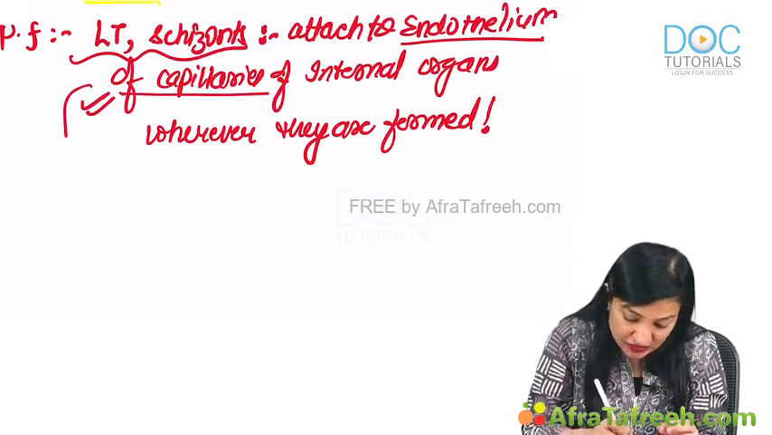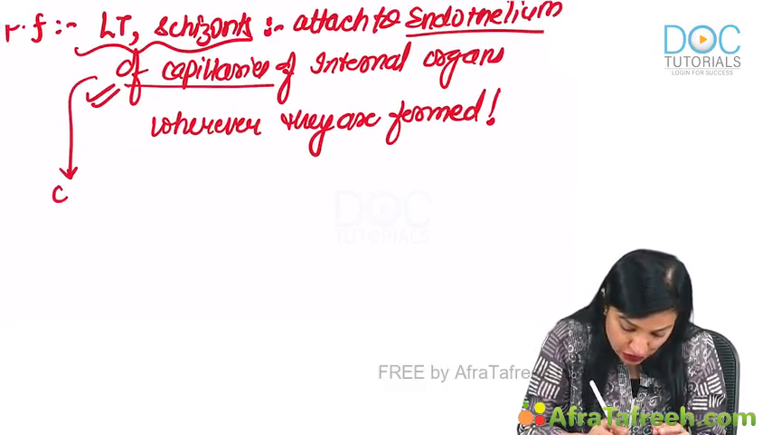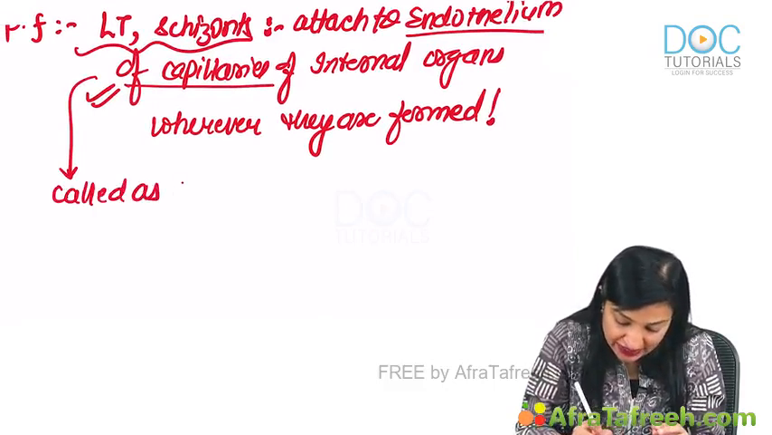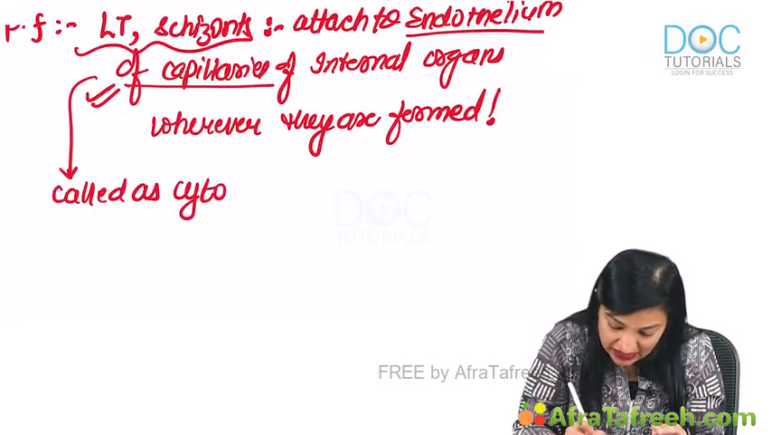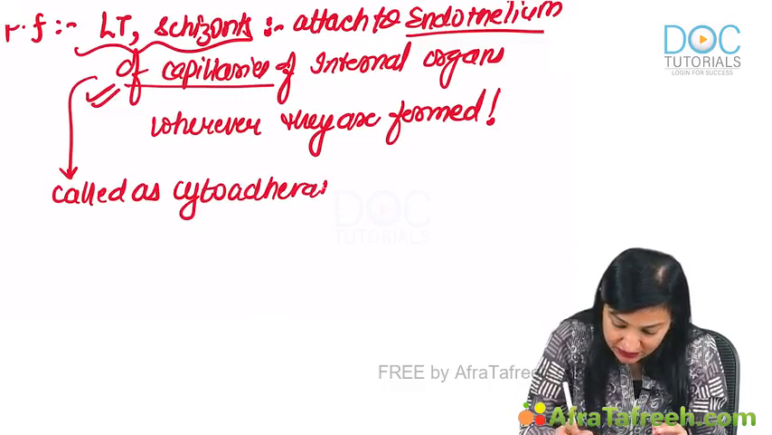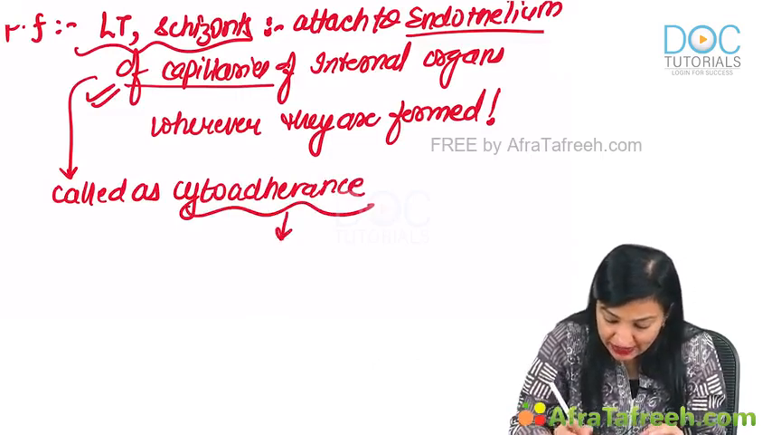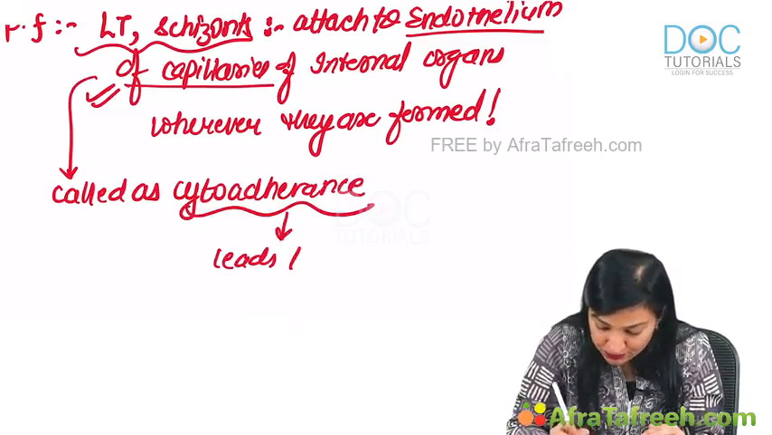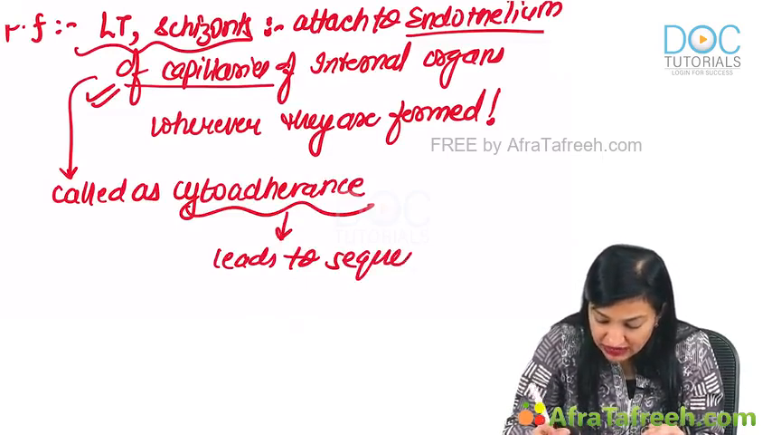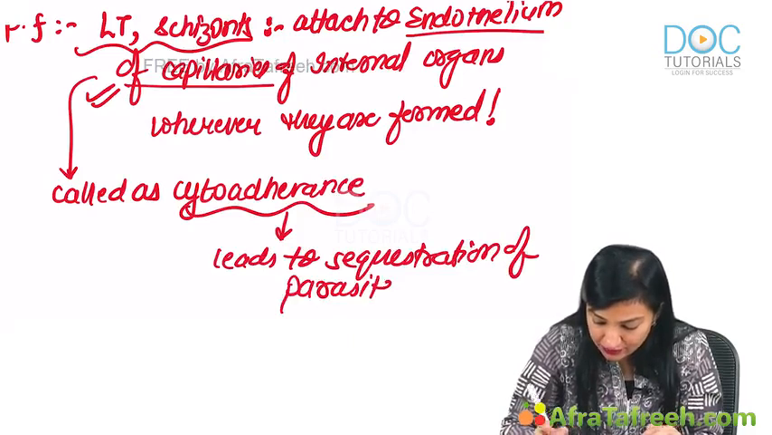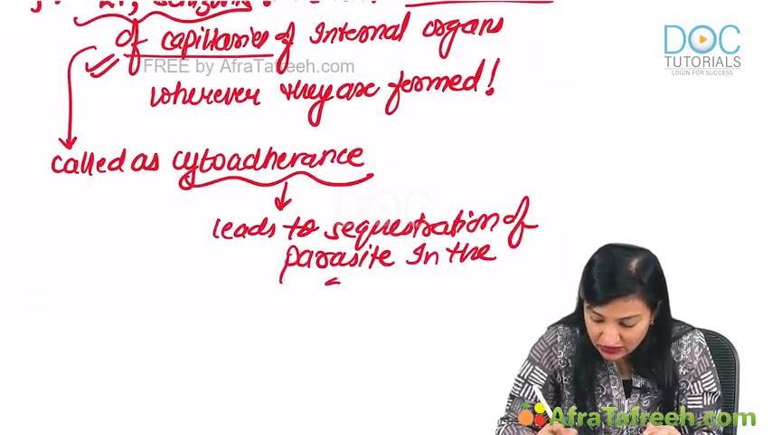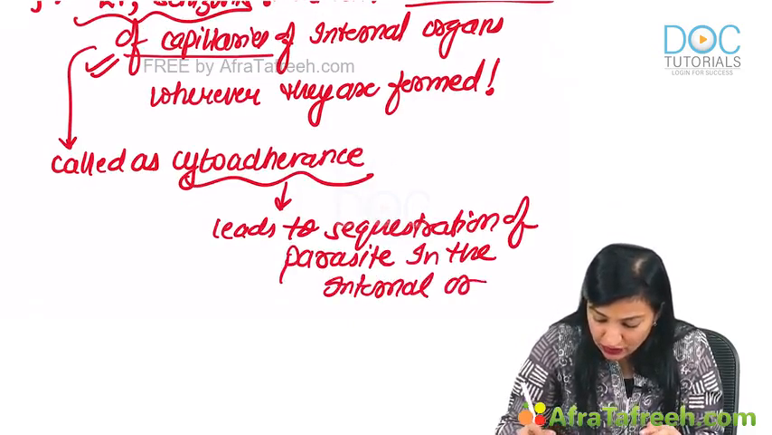Okay, so this leads to what? This is called cytoadherence. This is known as cytoadherence. And cytoadherence leads to, therefore, sequestration of the parasite in the internal organs. Alright.